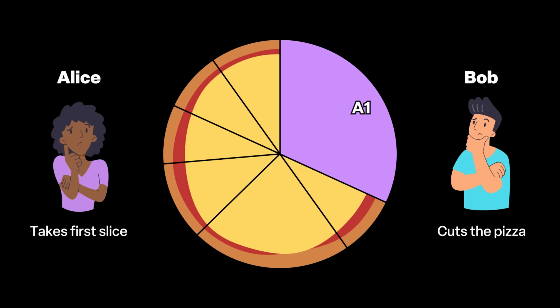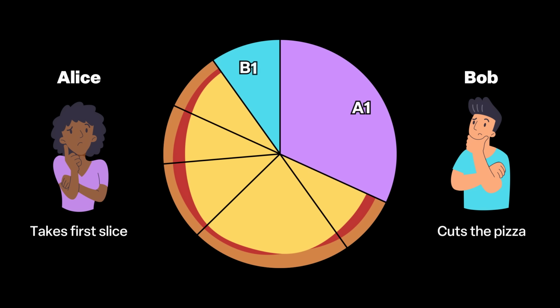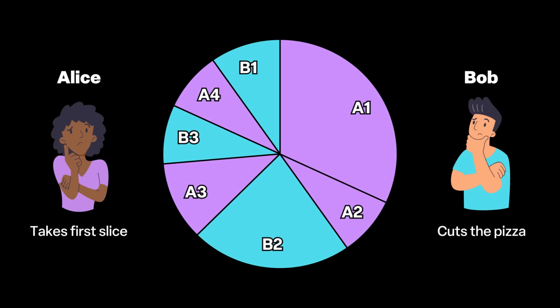From now on, every slice must be adjacent to the gap, maybe to keep the pizza hot. So Bob must choose this slice or this one. Suppose he takes this one. Now it's Alice's turn, then Bob's, back and forth until the pizza is gone.